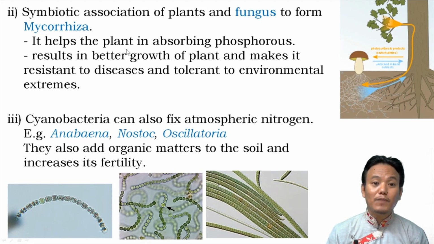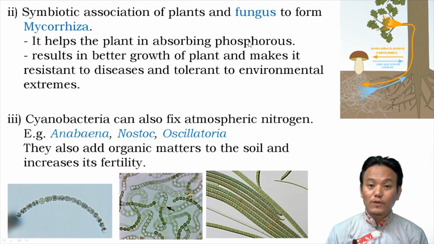Mycorrhiza helps the plant in absorbing phosphorus. The fungus present inside the mycorrhiza helps the plant in absorbing phosphorus from the soil, and that results in better growth of plant and makes the plant resistant to diseases and tolerant to environmental extremes. In turn, the fungus gets water and photosynthetic products in return. Since fungi are heterotrophic, they need to get photosynthetic products from the plant.